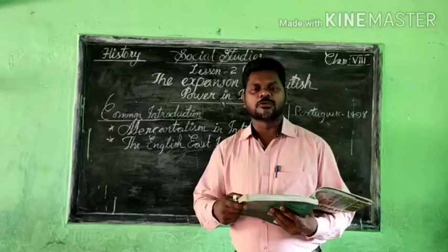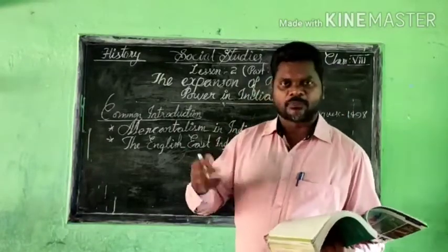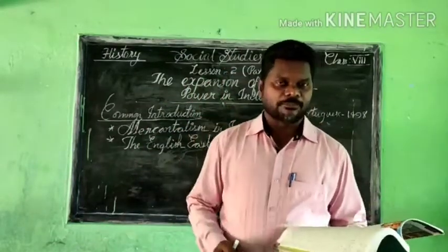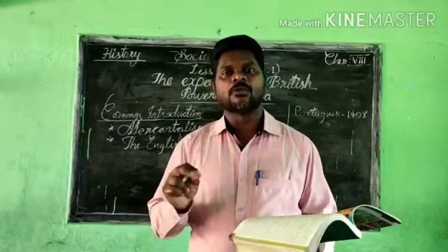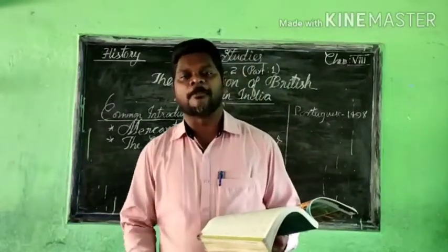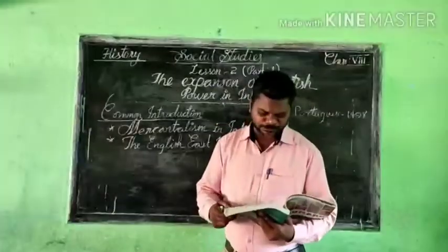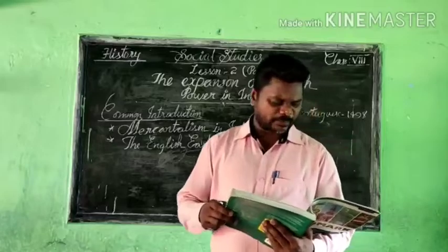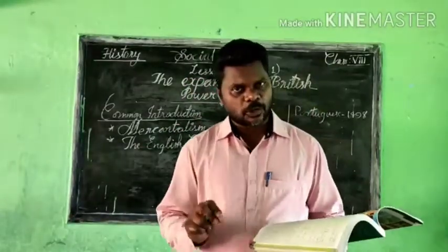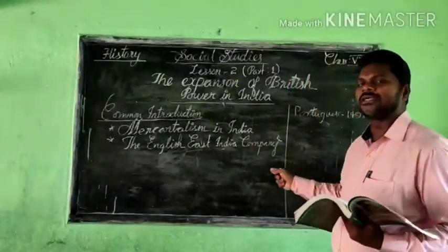The British wiped out the Portuguese and other Europeans through their schemes, and in those days they started their own monopoly in India. So how these things happened, we are learning. This is the mechanism in India through which we are getting the information. These Europeans, mainly the British, started their own monopoly in India.